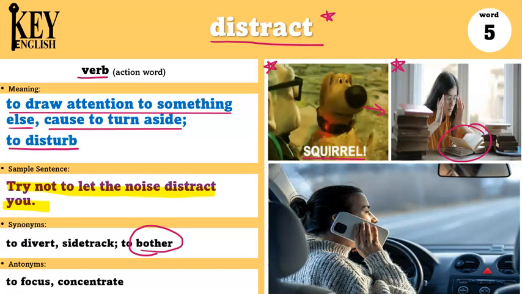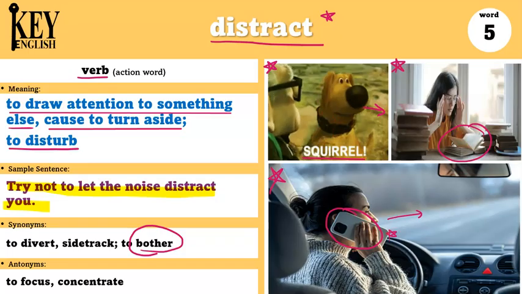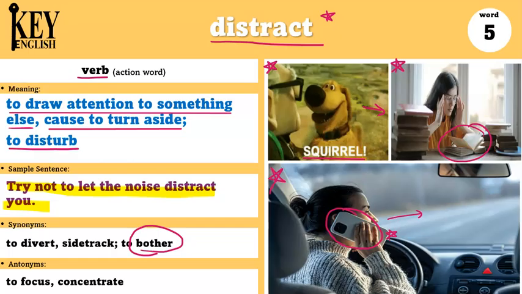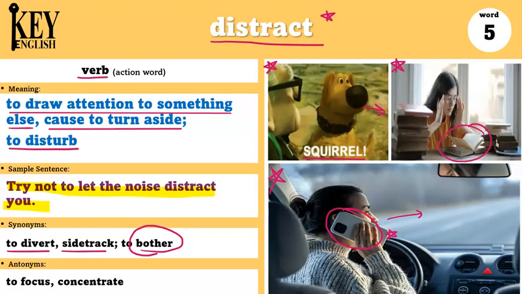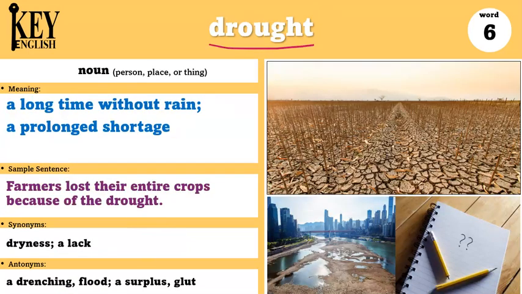This dog is distracted. I could also say, the driver was distracted by her phone and got into a car accident. So she wasn't paying attention because of the phone and she got in a car accident. She was distracted. Some synonyms of distract are to divert, sidetrack, or to bother. And antonyms are to focus and concentrate. Our next word is drought.